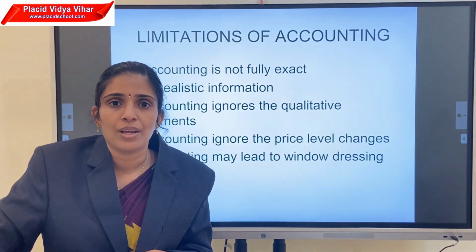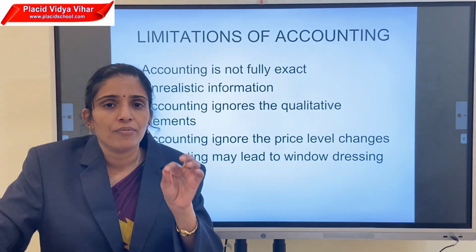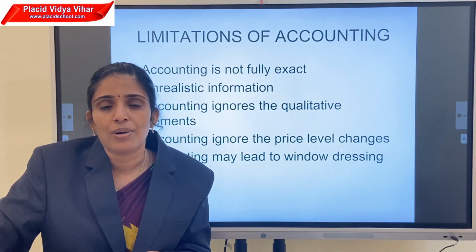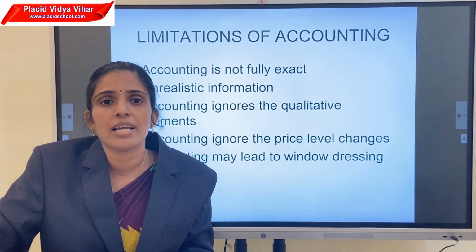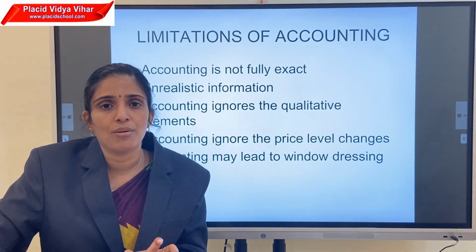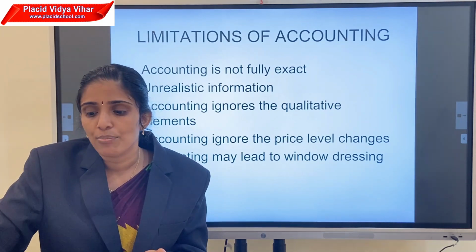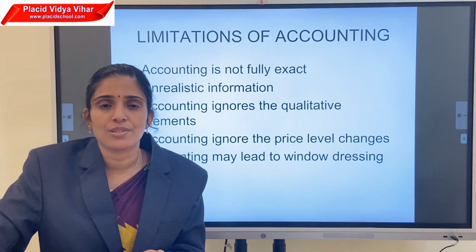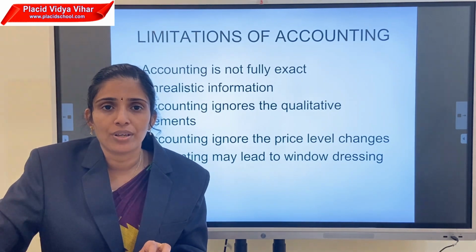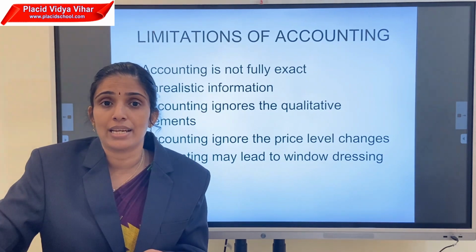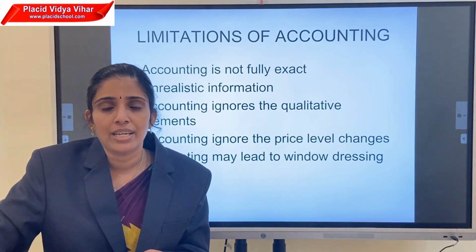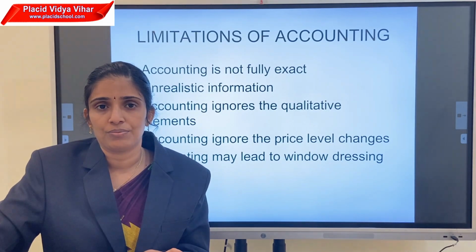In accounting, we reduce some amount as depreciation, but the value in the books of account is 3 lakh or 2,50,000. It is not similar to the market value. This type of unrealistic information may be included in the books of account. All the accounting records are based on principles and concepts, so sometimes it is unrealistic. That is the second limitation.